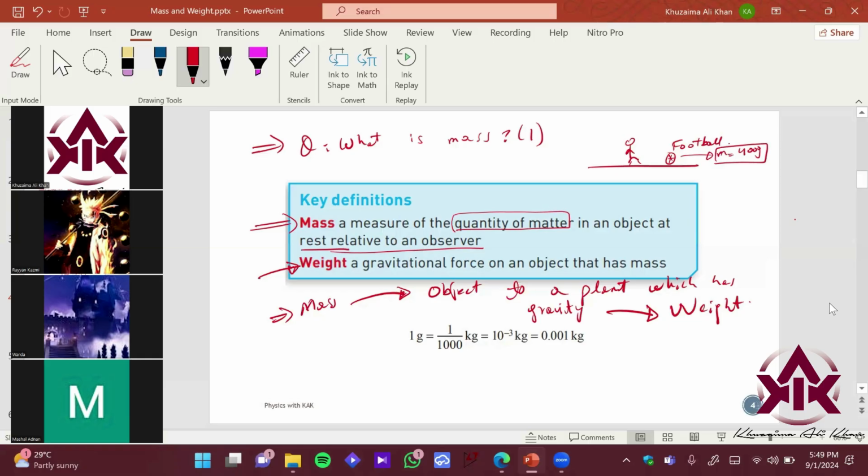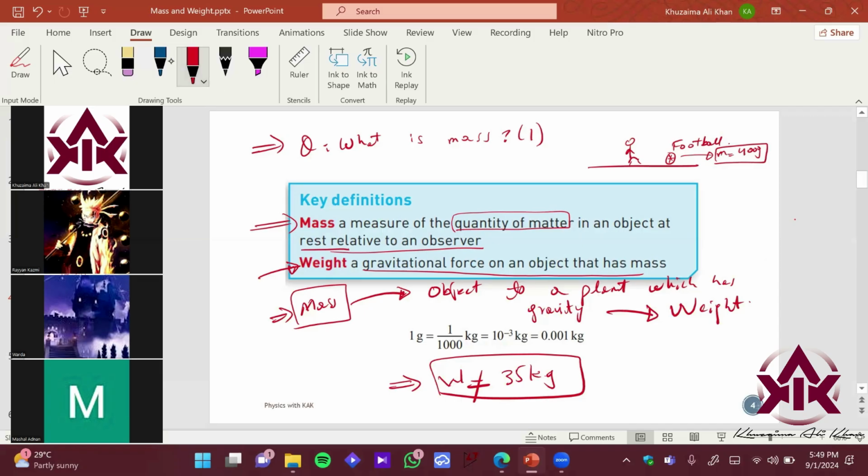So if I ask someone what is your weight, that is not equal to your mass. As Ryan said, we're going to see a formula in a while. How do you find weight? Weight is a gravitational force on an object that has mass. So any object which has mass would obviously have a certain weight, right?